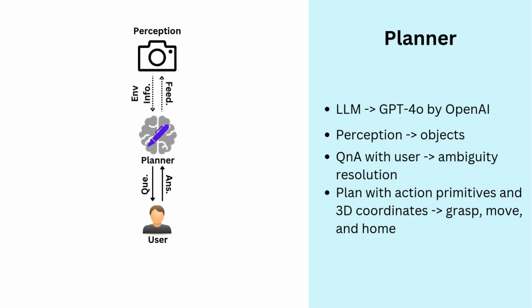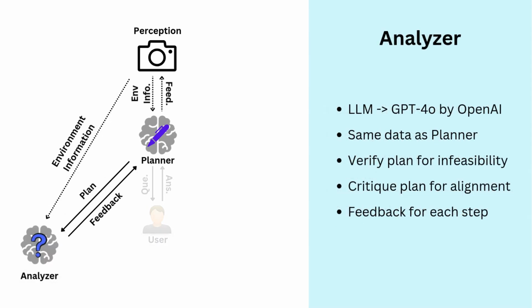The LLM-based planner is central to our method. It generates a sequence of action primitives based on the environment information. For tasks with ambiguities, it clarifies the user's intentions through direct active questioning. Notably, our LLM planner generates highly detailed, easily executable plans by providing coordinates instead of choosing from a predefined set of locations. The generated plans may have logical issues, hallucinations, or inconsistencies.